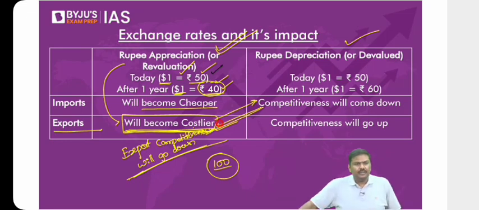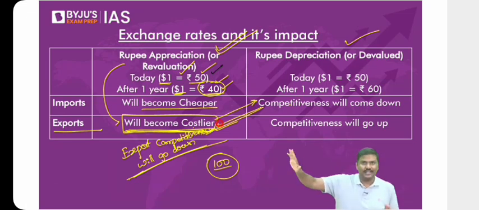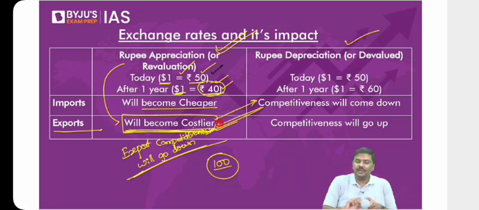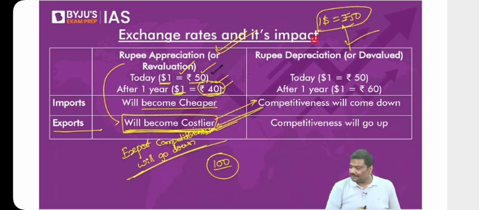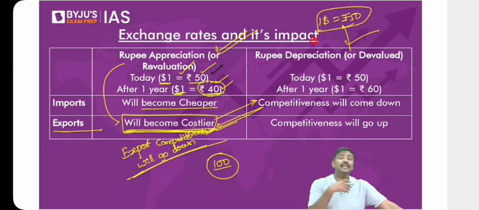Sir, when RBI is deliberately increasing dollar supply in the forex market, will it be called appreciation of rupee or revaluation of rupee? Understand this, it's not specifically that RBI is going to fix the exchange rate. Many of you ask me, sir, I've read in the newspaper RBI is selling dollars, RBI is purchasing dollars. That's the reason, in the context of India, we use a term called managed floating. It's not purely floating. How they do it, I'll explain tomorrow, don't worry. But we do not fix the exchange rate. We do not fix, let's say, $1 is equal to 50, and RBI doesn't intervene till it moves towards $1 is equal to 50. It's not like that. That's the basic reason why we call it a managed floating exchange rate.